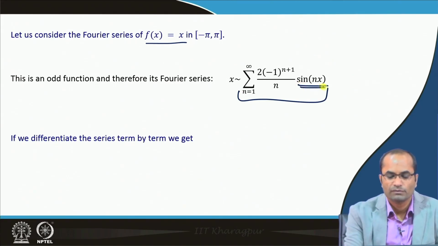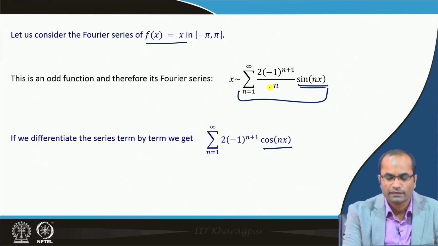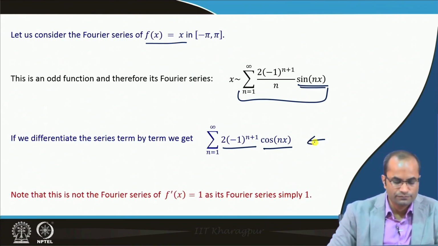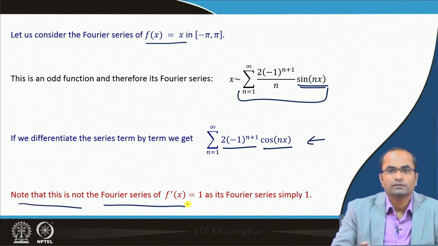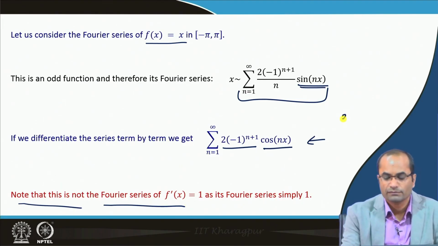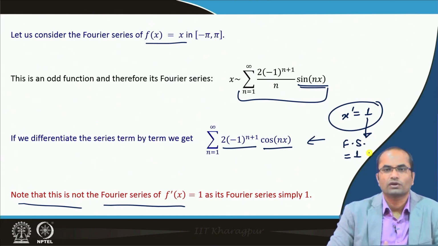So, this sin nx will become cos nx. So, we have cos nx with the factor n, and n will get cancelled. So, we have only 2 times minus 1 power n plus 1. So, this new series now, it is clear that this is not the Fourier series of the derivative of x, because the derivative of x is 1, and the Fourier series of 1 is nothing but just 1, a constant term.